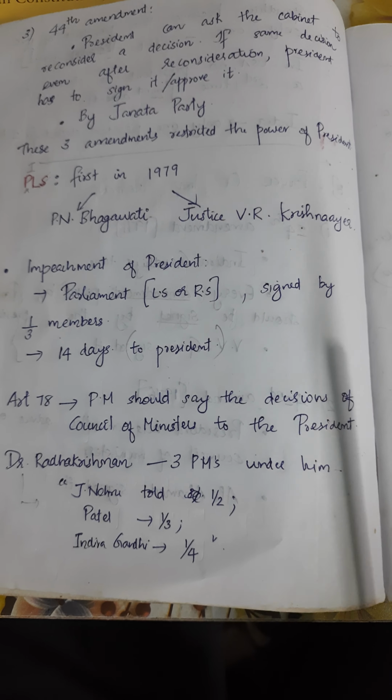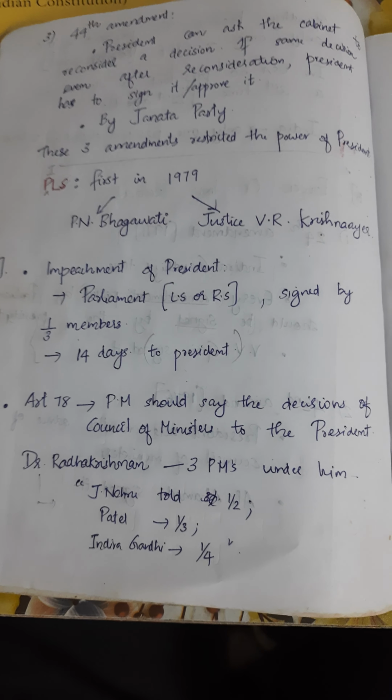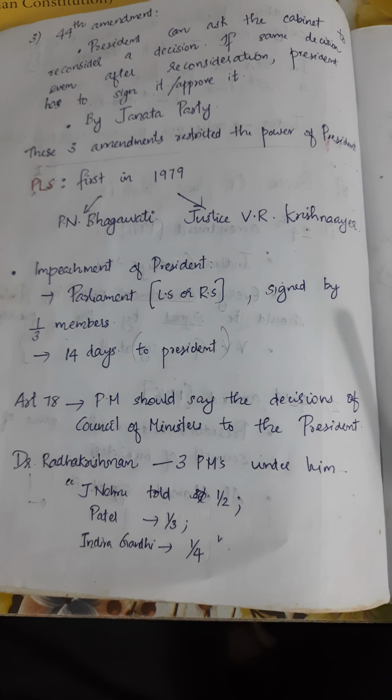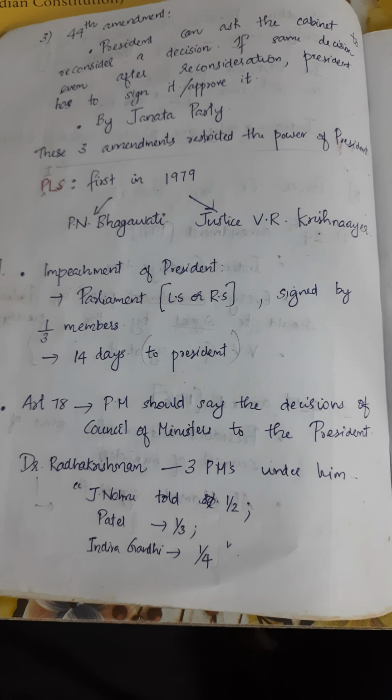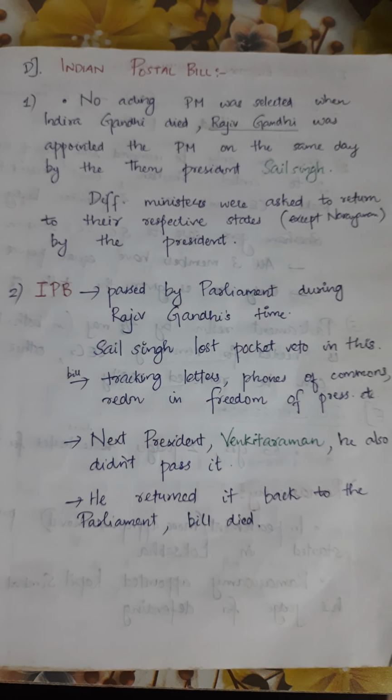And Dr. Radhakrishnan said there were three prime ministers under him. Jawaharlal Nehru used to tell half of the things, Shastri told one third, and Indira Gandhi one fourth of the things. Then comes the Indian Post Office Bill.